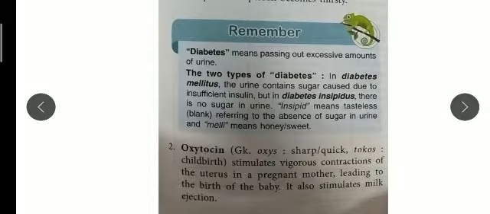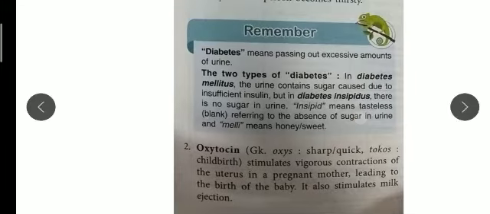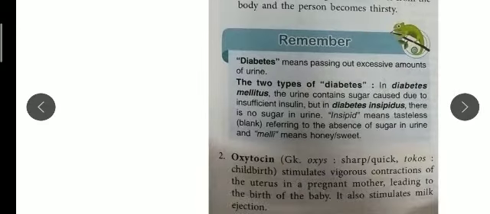So remember it has two actions. First, it stimulates powerful contraction of the pregnant mother's uterus during childbirth, and it also causes milk ejection. It stimulates milk ejection from the lactating breast. Under its influence, alveoli release milk into the ducts of the breast. So remember the two hormones, ADH, antidiuretic hormone, and oxytocin.